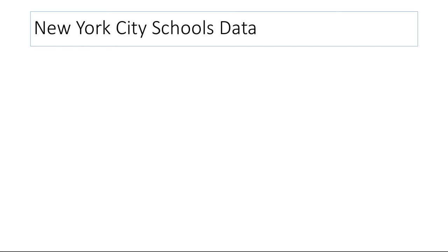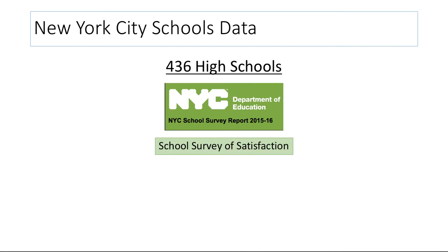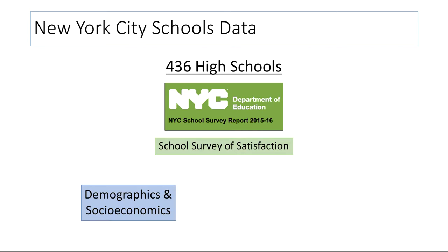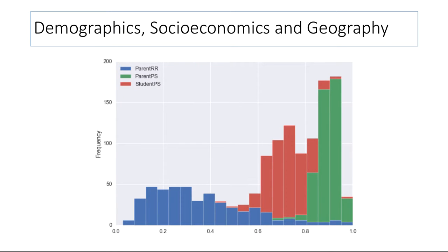We collected data from various sources on 436 high schools in New York City. These included data from the NYC School Survey, which collects information about parent and student satisfaction with certain educational and environmental aspects about their school. We also collected data about the demographics and socioeconomics of these schools, as well as school quality statistics such as attendance and graduation rate.